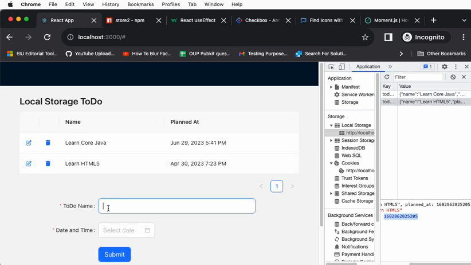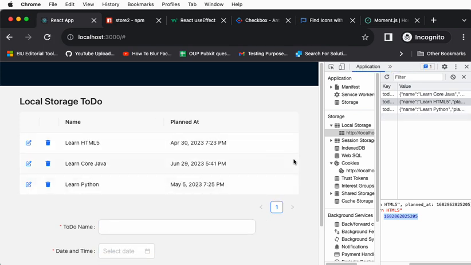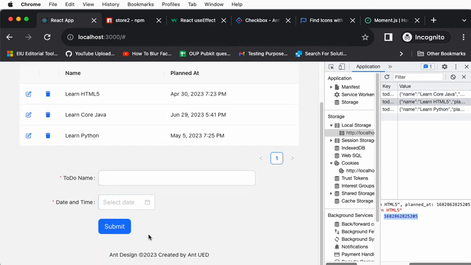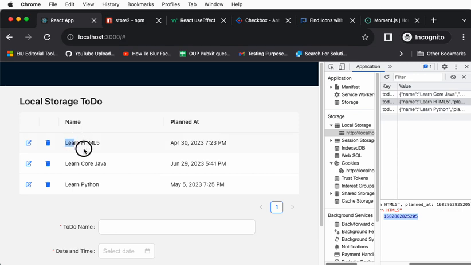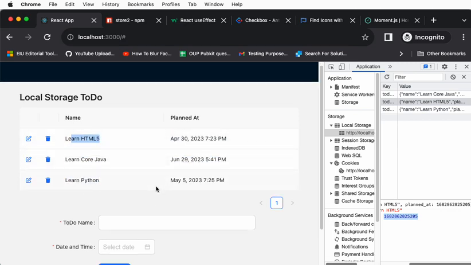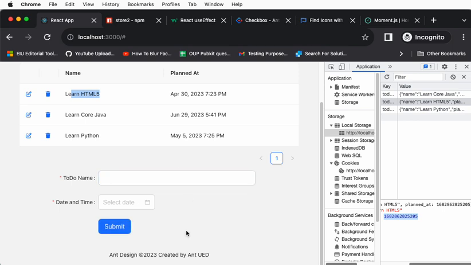How to create? Learn Python, and you can set some objective. All right, submit. As you submit, it will reload. Now you see this is the basic example. I think freshers can understand how to create a fresh React.js app, and how you can create a simple form with a beautiful framework like Ant Design, and build the necessary form. In my use case, I wanted only two fields, a date and the name. You can create the form with as many things as you want.